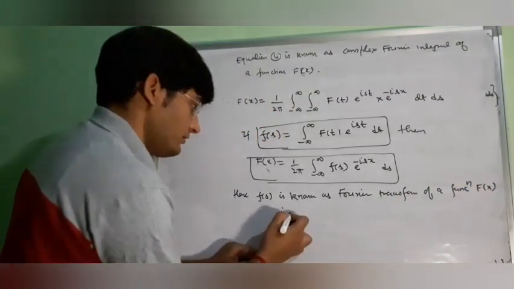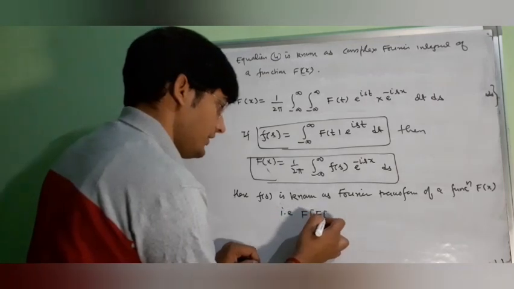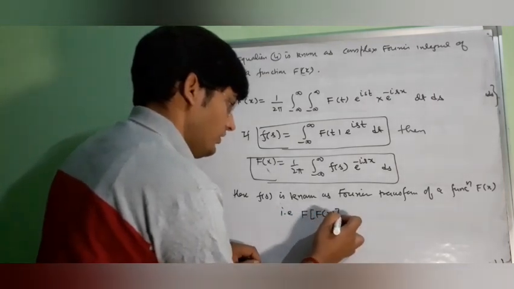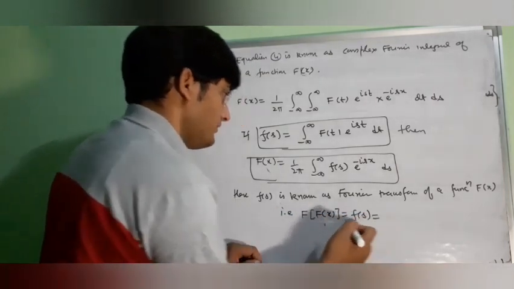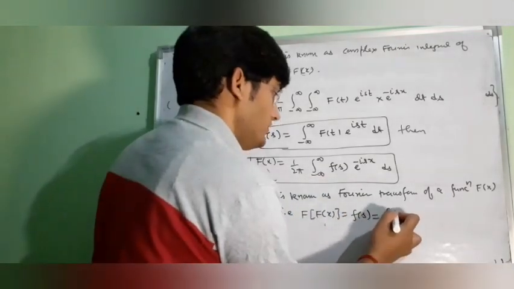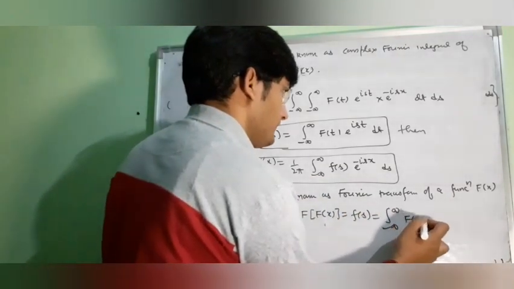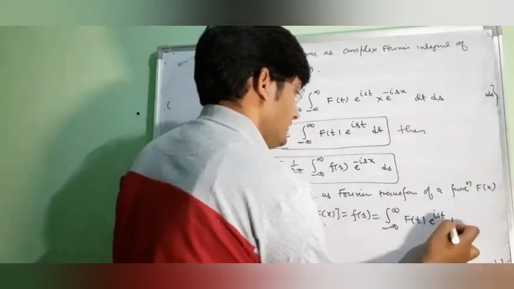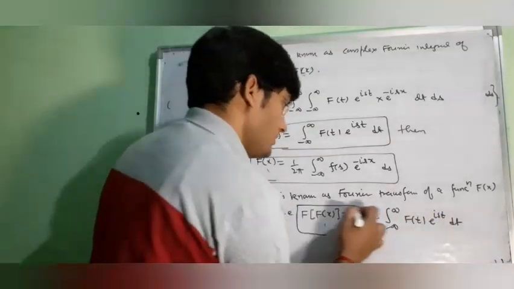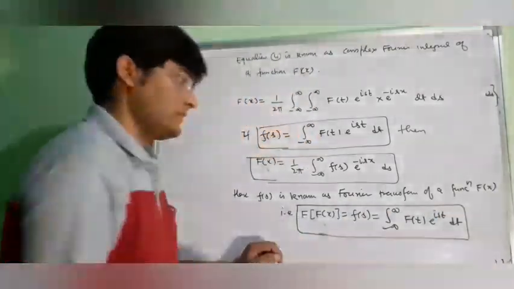That is, the Fourier transform of fx is equal to Fs, and we have Fs equal to the integral from minus infinity to infinity of ft e to the power ist dt. So this is the Fourier transform of a function fx.